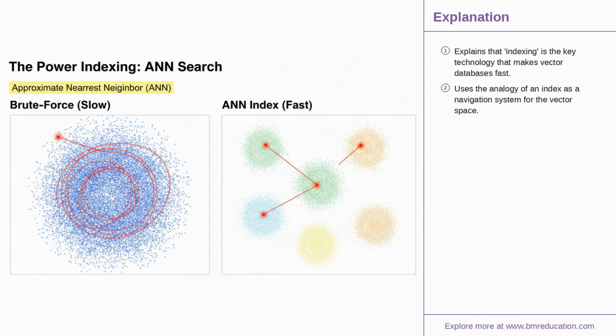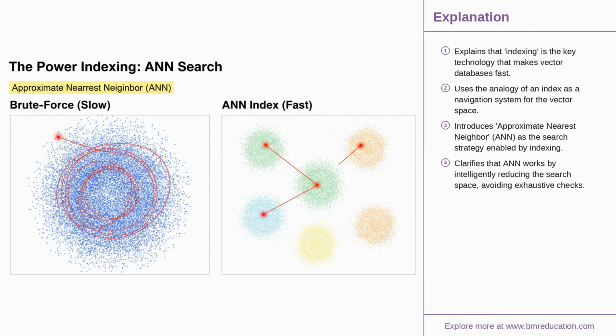The magic behind a vector database's incredible speed lies in its indexing algorithms. Instead of scanning every vector, the database pre-builds a smart data structure, like a multi-layered graph, that organizes the vectors based on proximity. When a query arrives, this index acts as a super-fast navigation system, guiding the search directly to the most promising neighborhood in the vector space and completely ignoring irrelevant regions. This is the core principle of Approximate Nearest Neighbor, or ANN search.